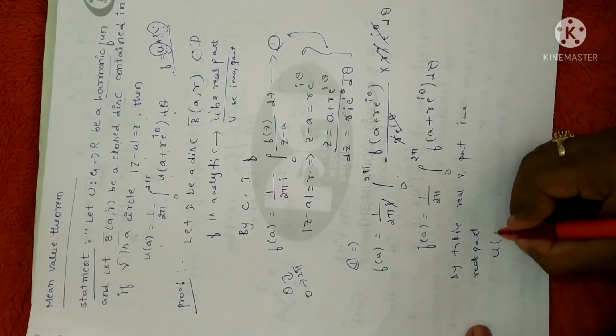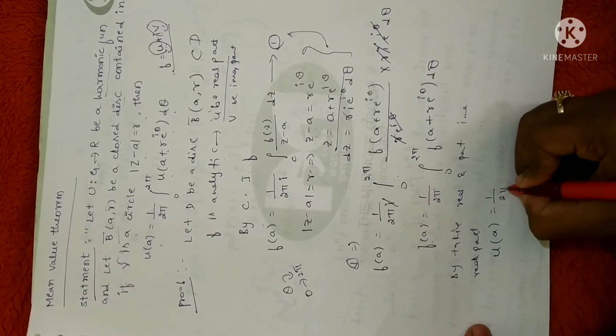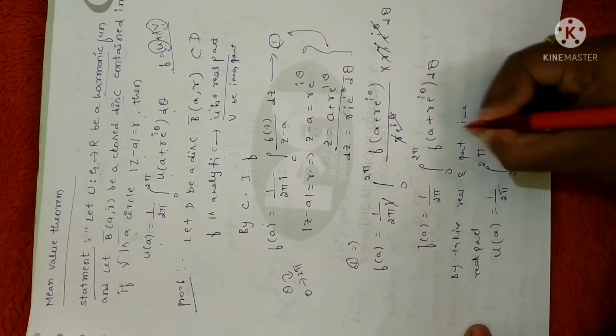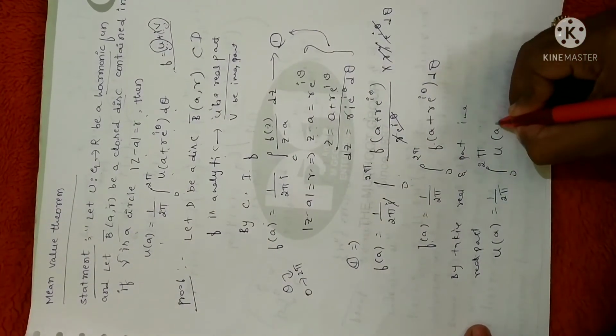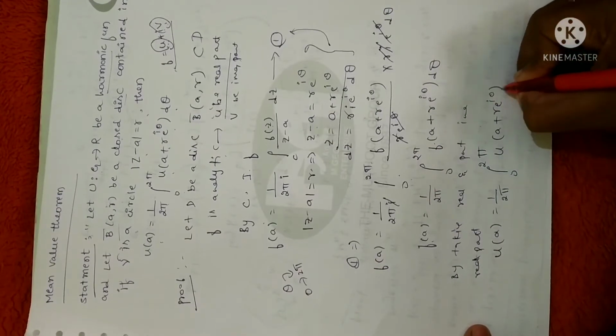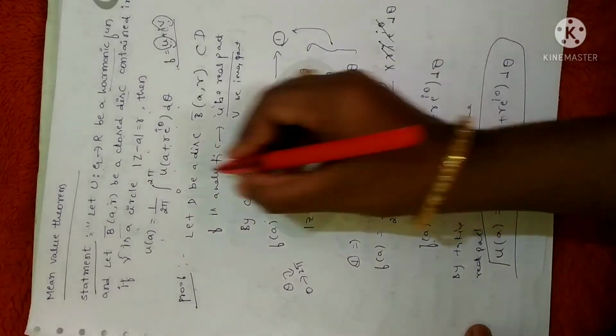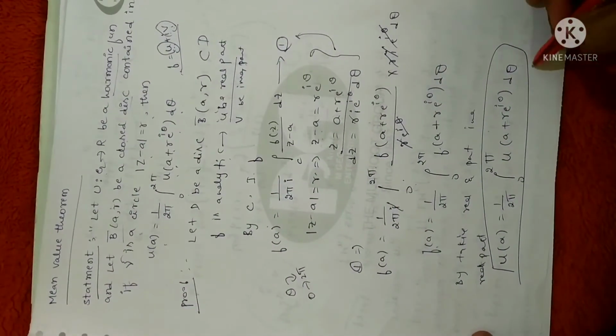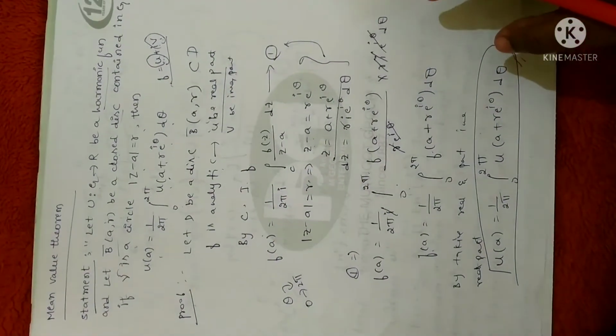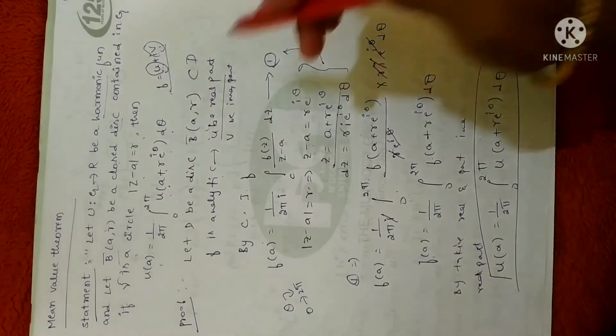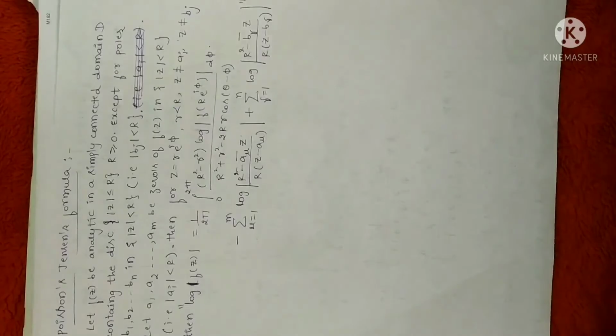Real part of f is u, which is equal to 1 by 2 pi integral from 0 to 2 pi of u of a plus r into e power of i theta into d theta, and that is what we require to prove. Hence the theorem. So this is the mean value theorem. Clear? This is the statement and this is the required proof.